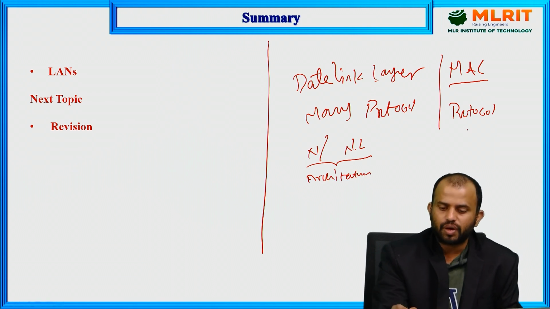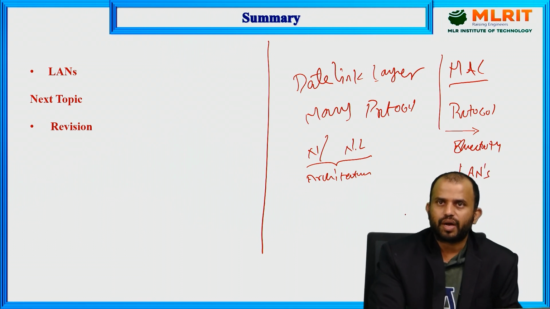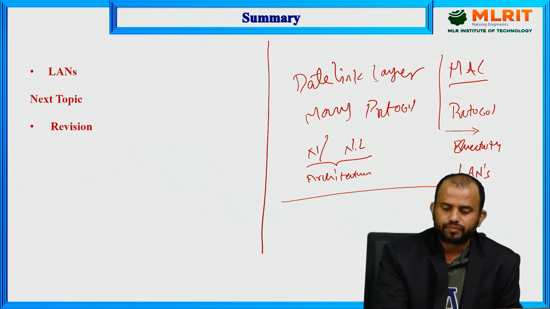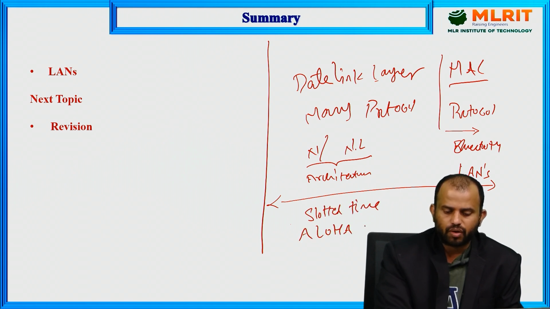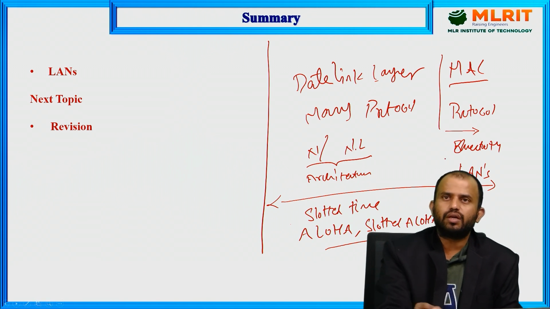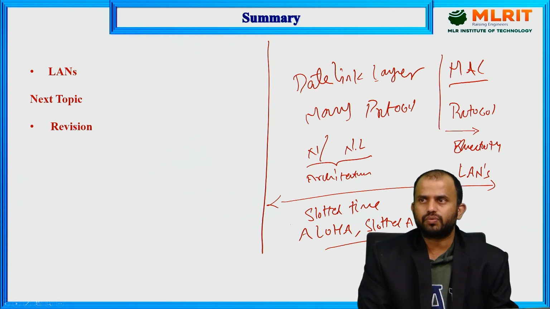And in the MAC layer we also discussed various protocols. Along with this, we discussed how Bluetooth communication or Bluetooth architecture works and how the LAN architecture works in the MAC protocol. Apart from this, we discussed the various protocols based upon slotted time, which we call the Aloha protocol, slotted Aloha protocols, and based upon the protocol architecture, multiple protocols used in the data link layer services as well as the MAC layer protocol. These are the important topics we covered in the services.